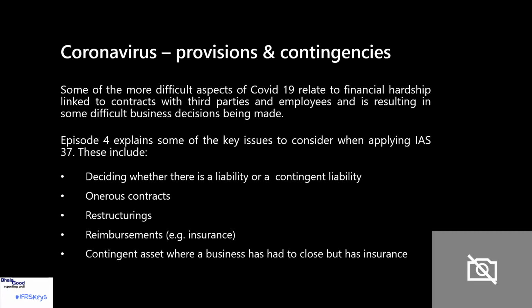So this relates to executory contracts, which we'll touch on a little later. Looking at restructurings, and then looking at reimbursements. So, for example, where there is a liability that might be reimbursed as part of an insurance claim, do we have an actual asset, or do we have a contingent asset?